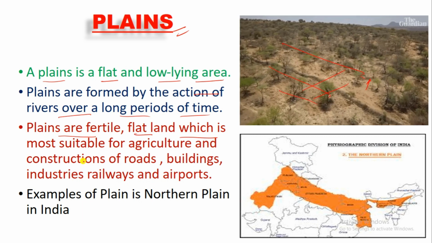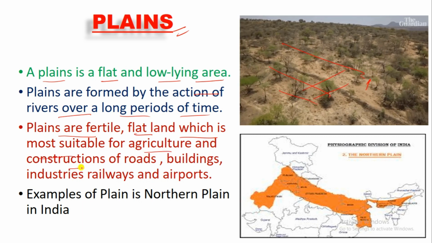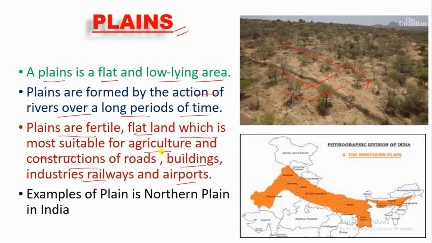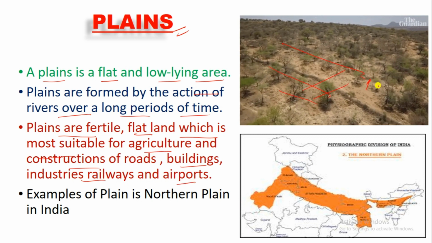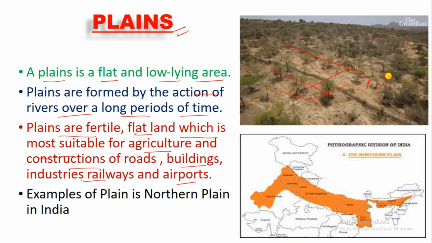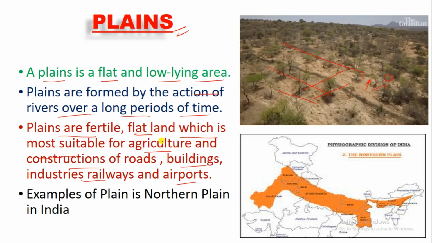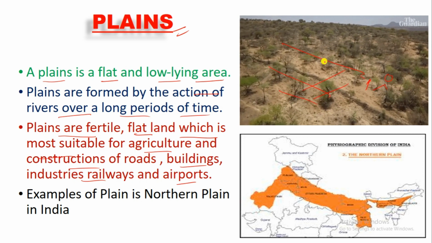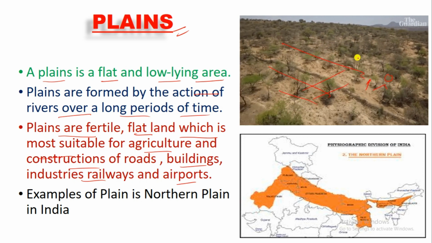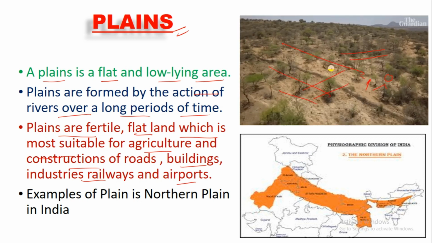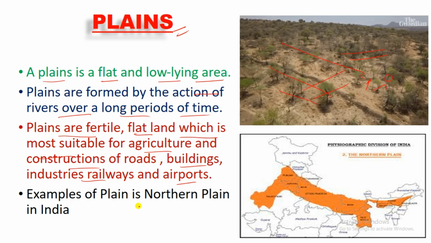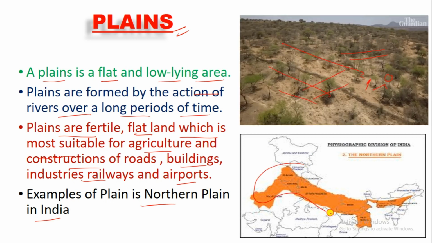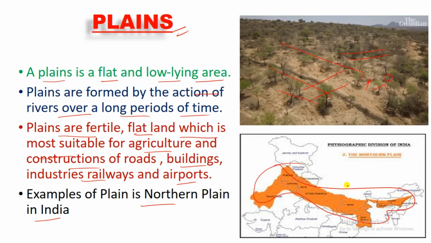Flat lands are more suitable for agriculture and construction of roads, buildings, industries, railways and airports. So plains are suitable for agriculture as they are fertile. And you can easily construct roads, buildings, railway tracks and airports on plains. Some examples of plains are the northern plain of India. So this part of India is the northern part, which is a plain.